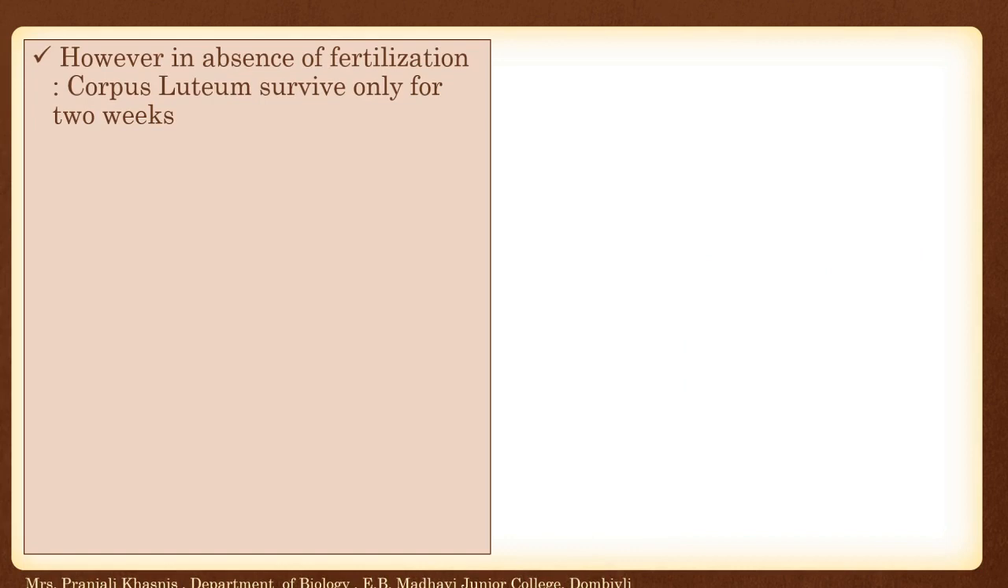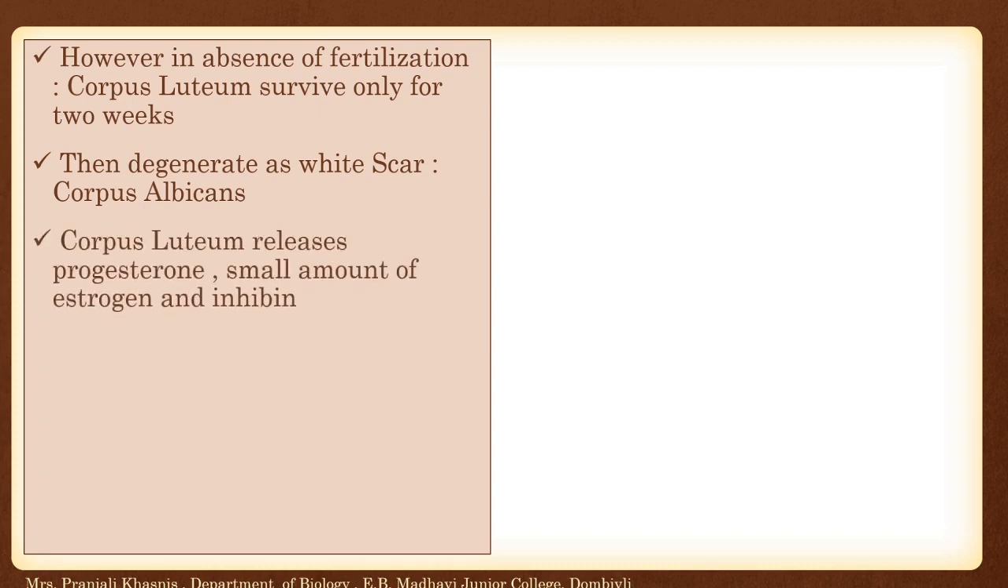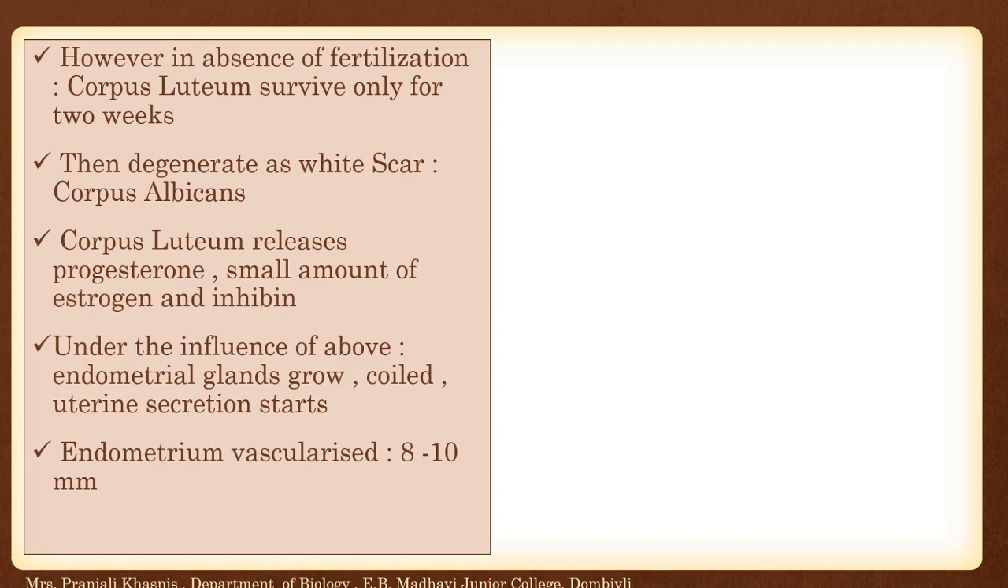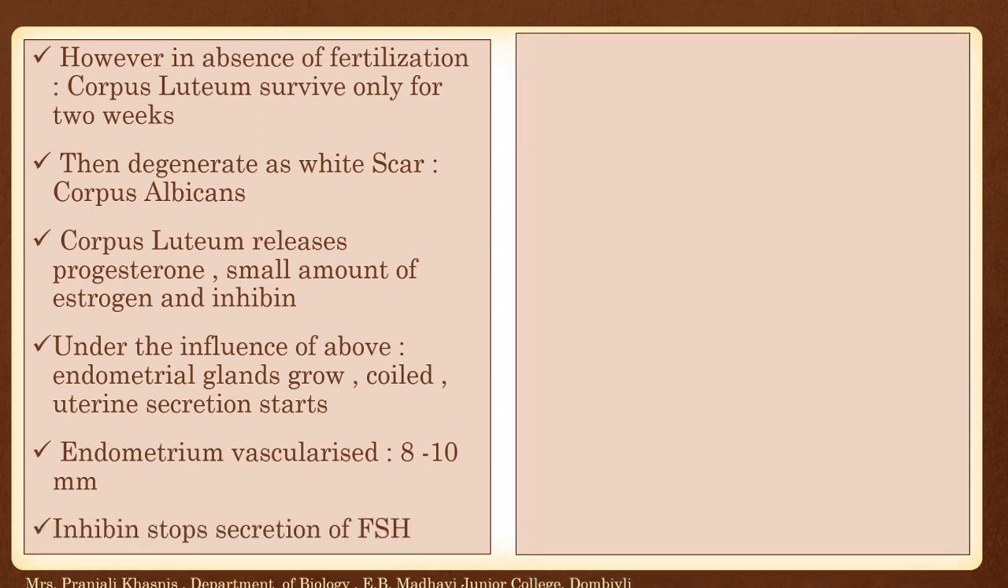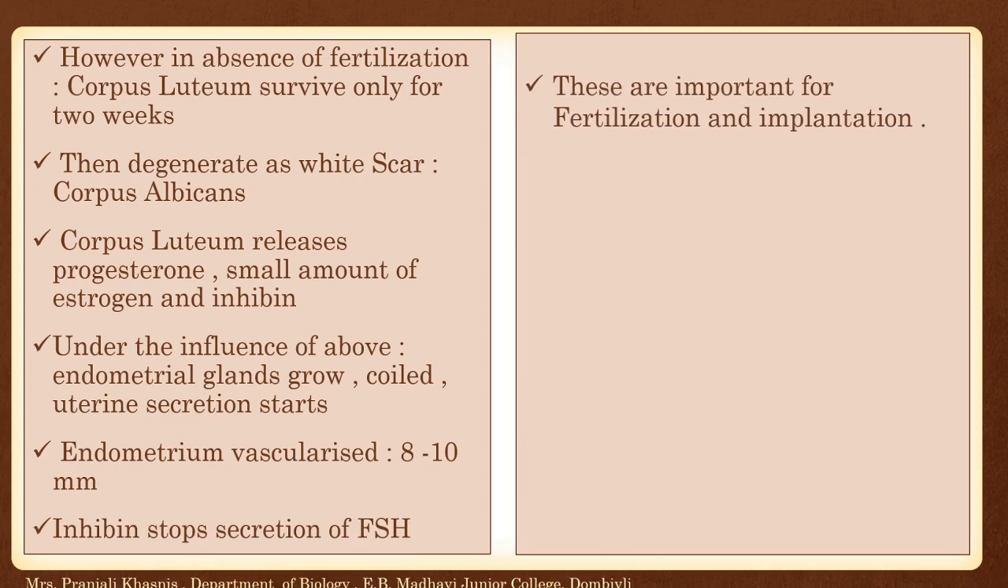However, in the absence of fertilization, the corpus luteum survives only for 2 weeks and then degenerates as a white scar or white body, which is called the corpus albicans. The corpus luteum releases progesterone and a small amount of estrogen and inhibin. Under the influence of these, endometrial glands grow coiled and uterine secretion starts. The endometrium during this period again vascularizes and inhibin stops the secretion of FSH. So, these are important for fertilization and implantation.